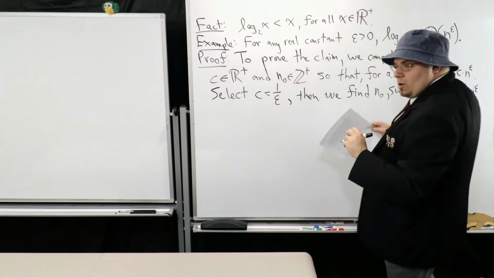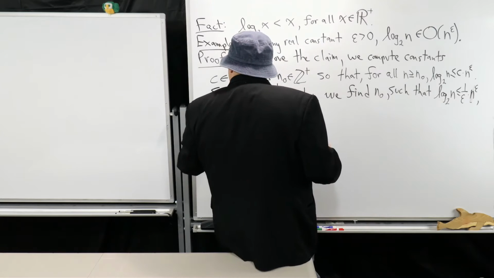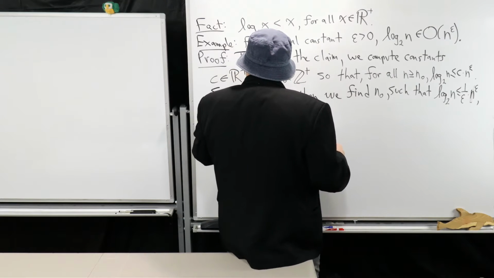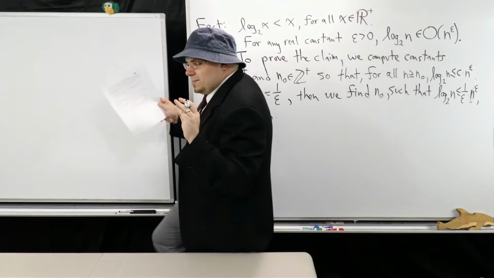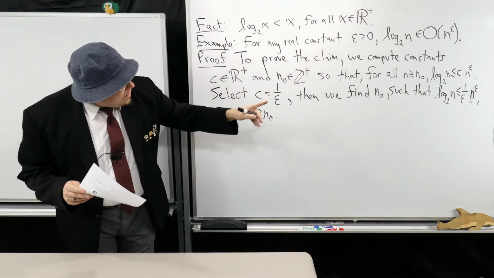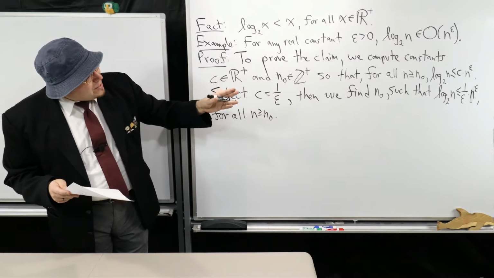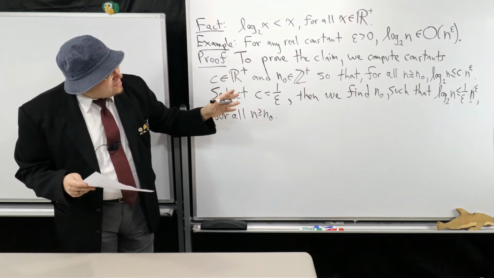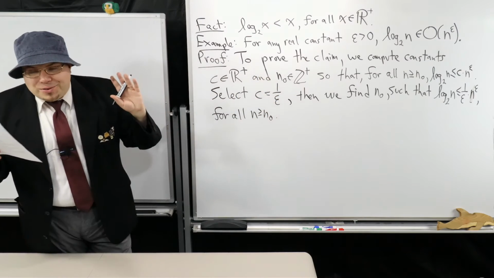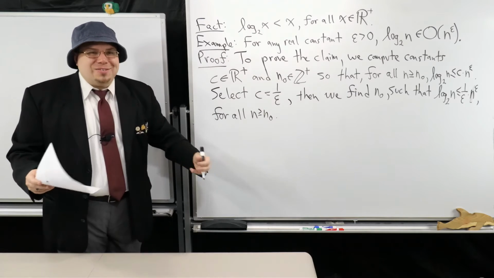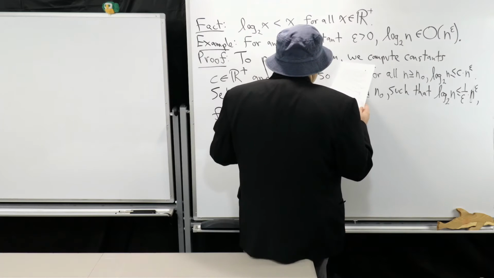And this has to be for all n greater or equal to n0. So I want you to take a look at the left-hand side of that inequality. What I would like to do is get something that looks like 1 over epsilon that sits somewhere on the left-hand side of that inequality. Now watch this. This is going to be using properties of exponents. So watch this little trick.